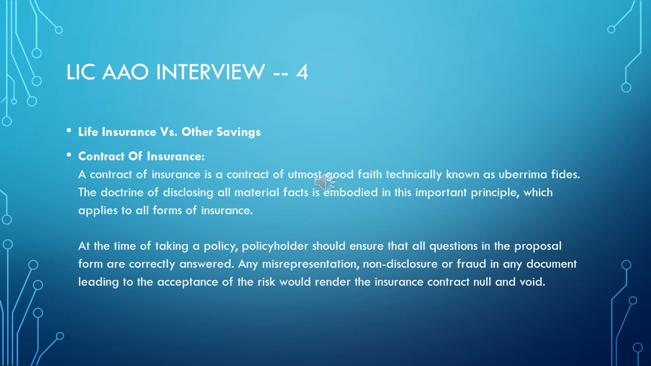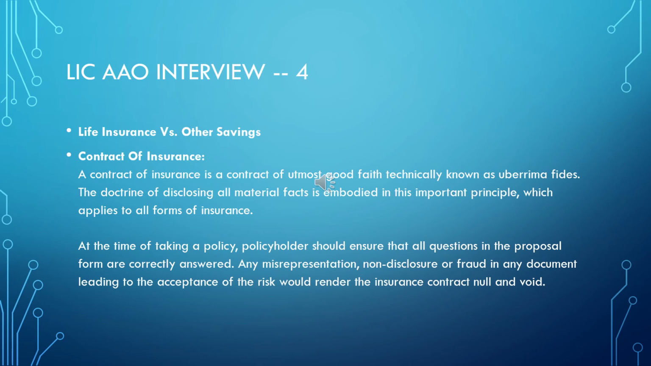So a person must be able to have a mix of not only savings but also life insurance. What is a contract of insurance? It is a contract of utmost good faith, technically known as uberrimae fidei. The doctrine of disclosing all material facts is embodied in this important principle, which applies to all forms of insurance. At the time of taking a policy, the policyholder should ensure that all questions in the proposal form are correctly answered. Any misrepresentation, non-disclosure, or fraud in any document leading to the acceptance of the risk would render the insurance contract null and void.